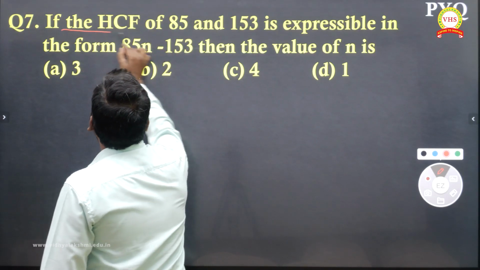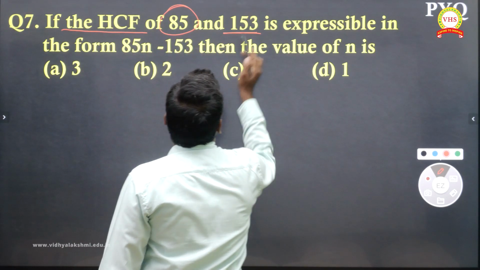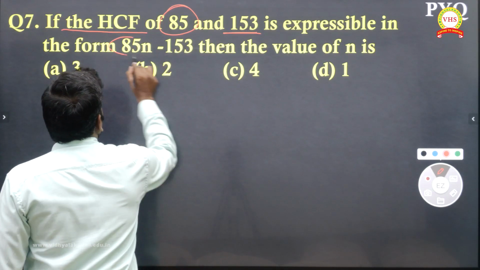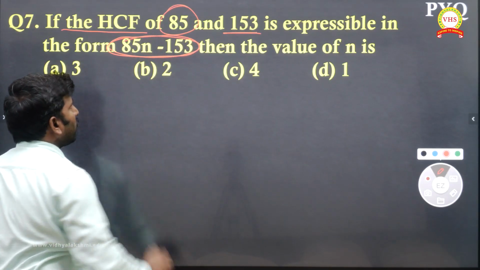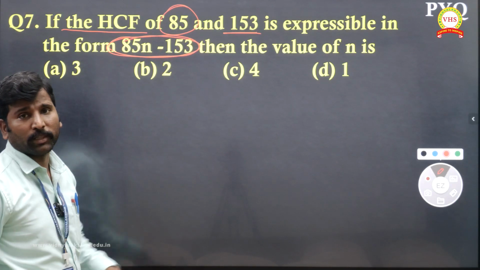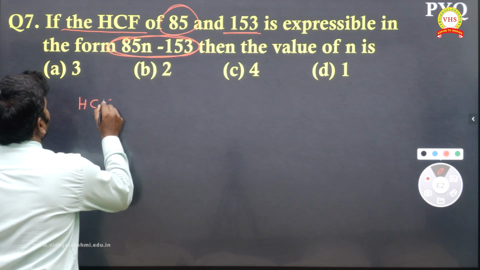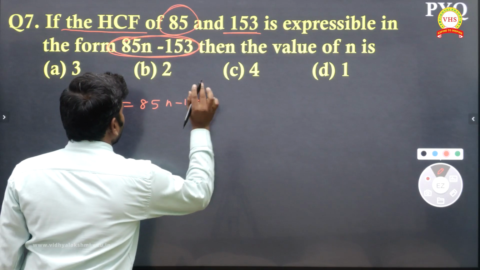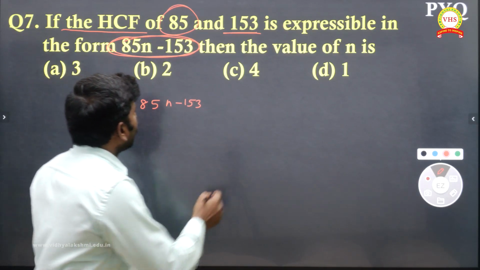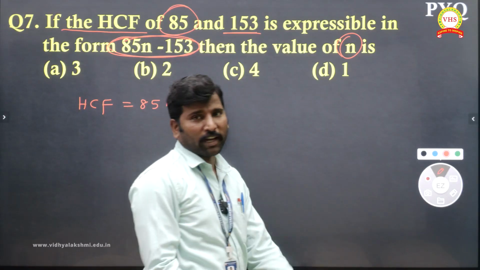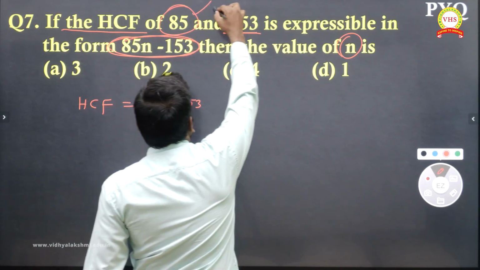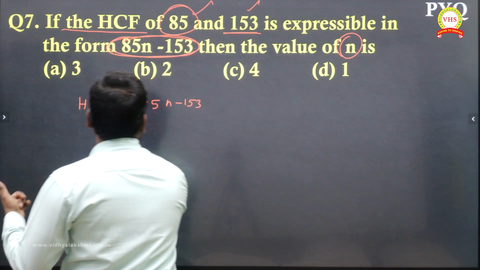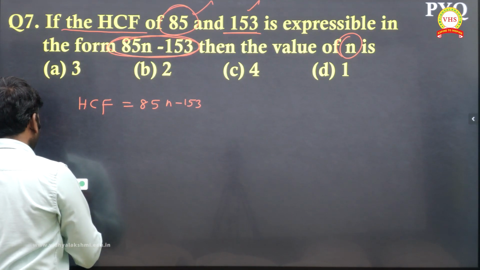If HCF of 85 and 153 is expressible in the form of 85n minus 153, then what is the value of n? First find the HCF of 85 and 153, then make it equal to 85n minus 153, and you will get the required value of n.